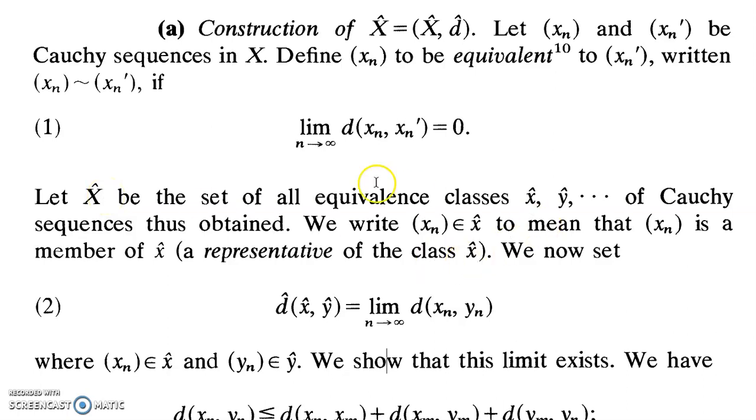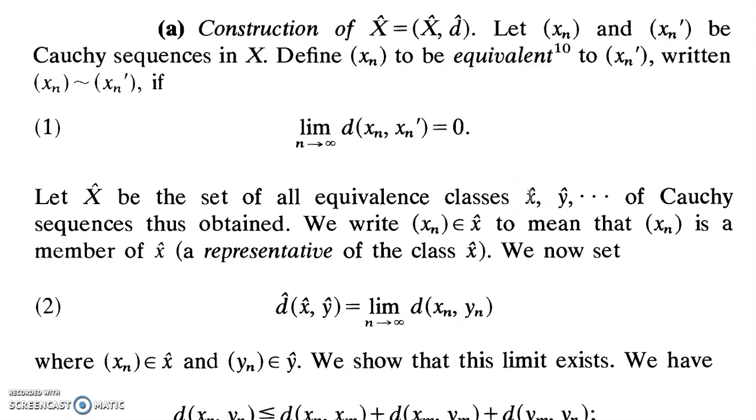Now the problem is we had a metric space (X, d), and we added some points into X to form a new set which is a superset of X. The natural question is, associated with these new points, we have to define a metric as well.